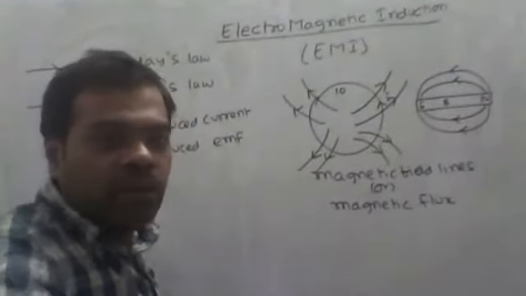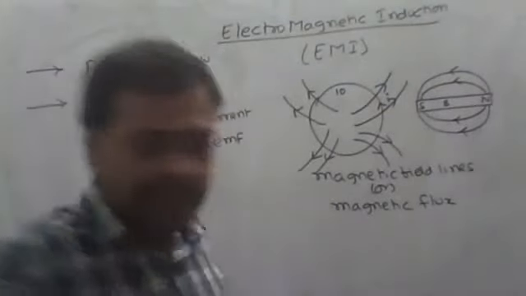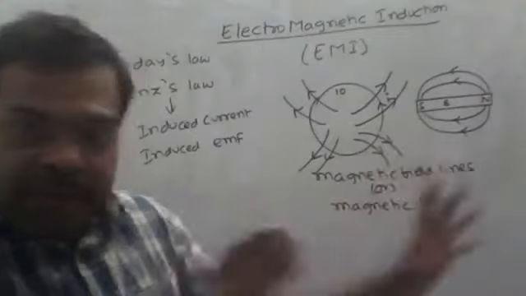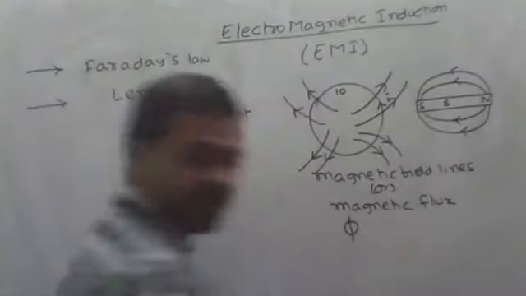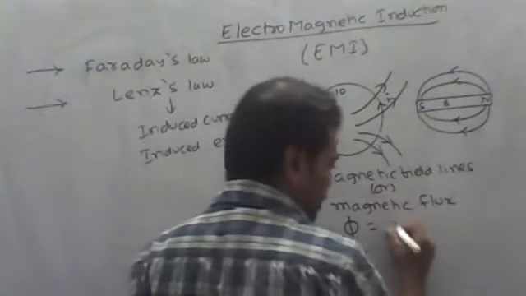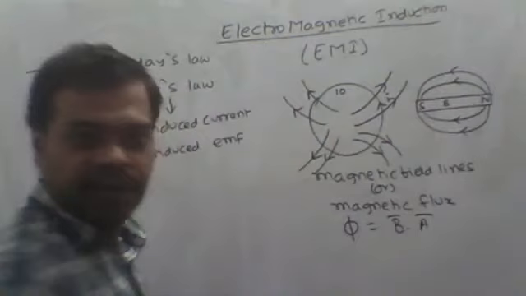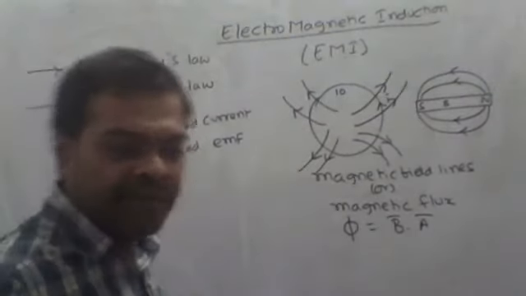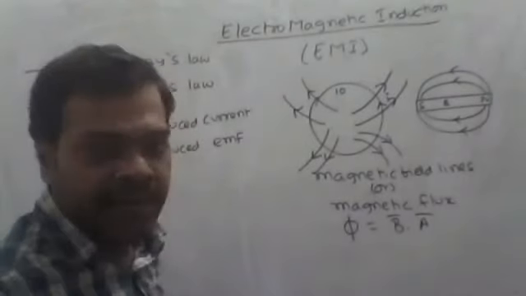Now the magnetic flux is defined similar to the electric flux. Magnetic flux is indicated with phi, which is equal to B bar dot A bar, where B is the magnetic field, or magnetic induction, and A is the area of the coil.